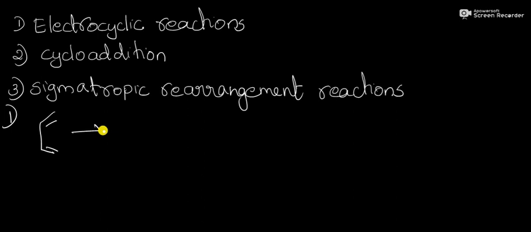Here, in the presence of light or heat, this double bond will shift to this bond, and this bond will shift to this carbon, and we get a cyclized product, that is a 4-membered cyclic ring, and here there is a double bond. So butadiene is converted into cyclobutene. This is an example of an electrocyclic reaction, that is, a ring opening and ring closing reaction.